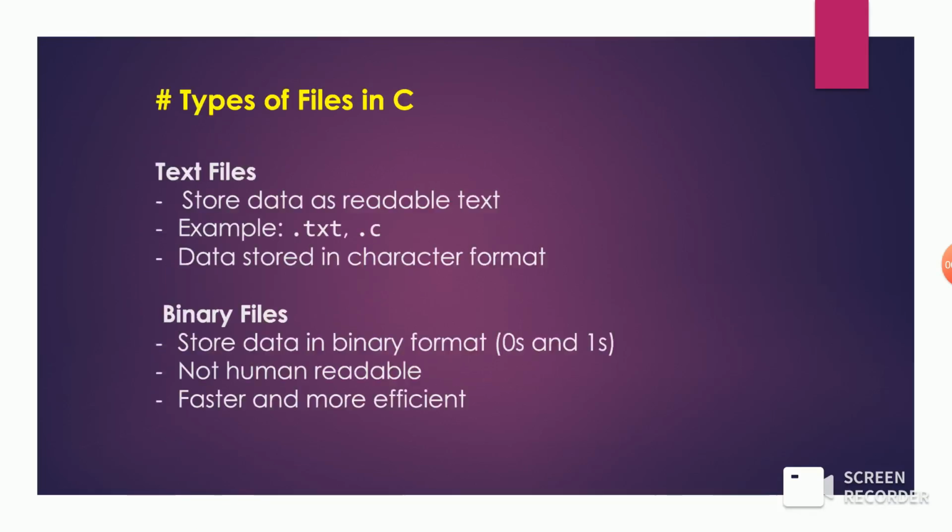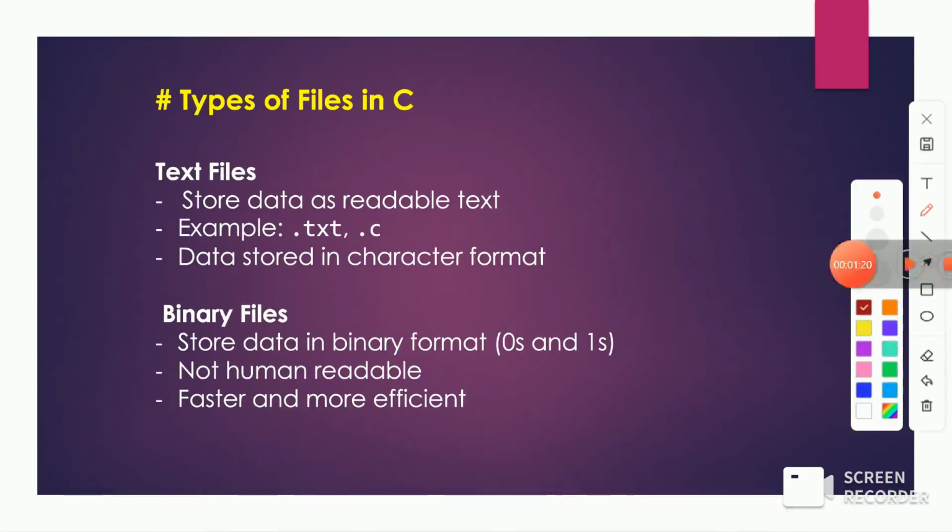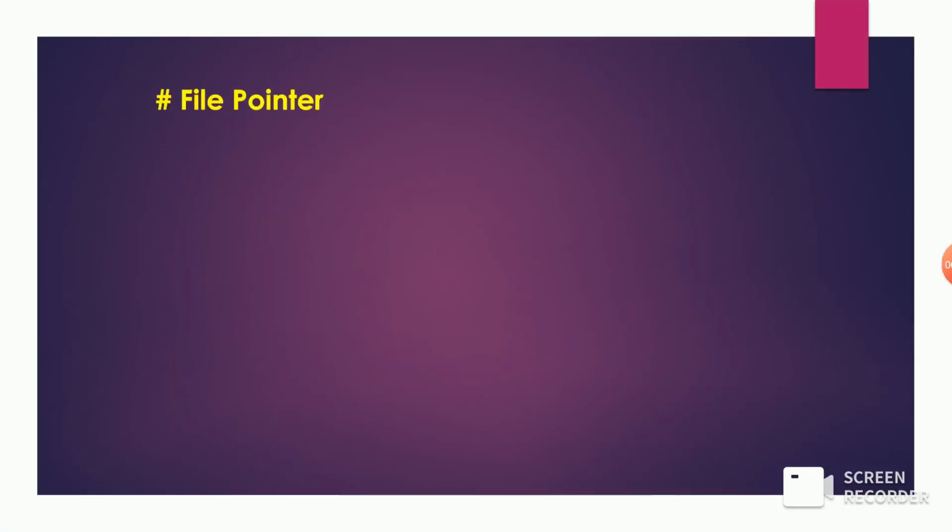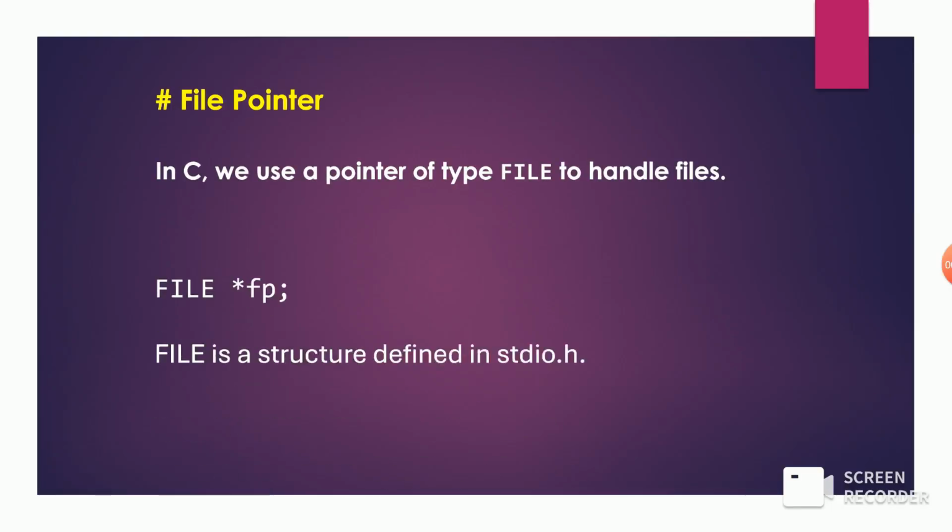As you know, a text file means we can write, store or read data in text format. For example, we store a text file with a .txt or .c extension. In a text file, data is stored in character format, but a binary file is stored as zeros and ones, which humans cannot read. Basically it's faster and more efficient compared to text files. In file handling, file pointers are very important because they handle the files.